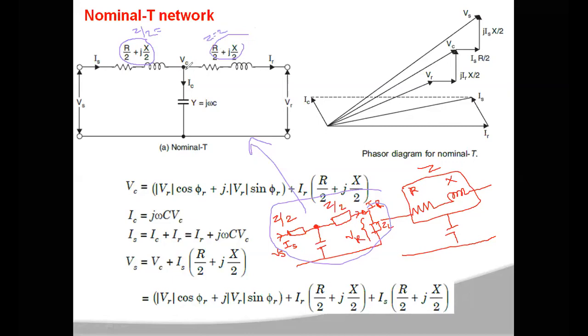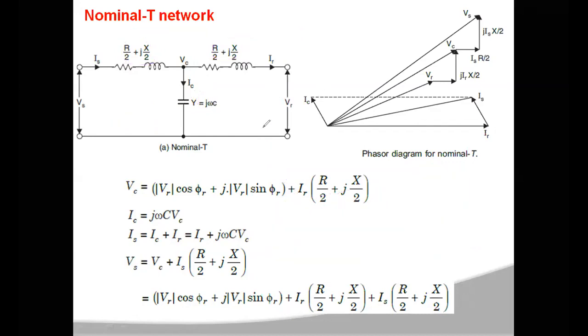Now in the middle of the transmission line, you are going to connect the total capacitance. That capacitance will have a reactance of 1 by J omega C. If you calculate the total impedance, reactance or impedance you can say, then the reciprocal of this impedance will be Y, the admittance, which will be J omega C. For parallel networks you always take the admittances, right? The admittance of this capacitance will be J omega C. So now from this network you develop the voltage and current equations.